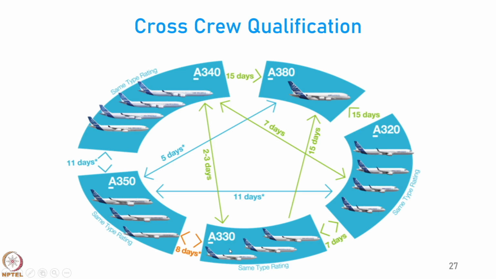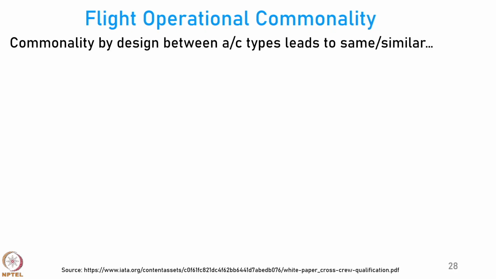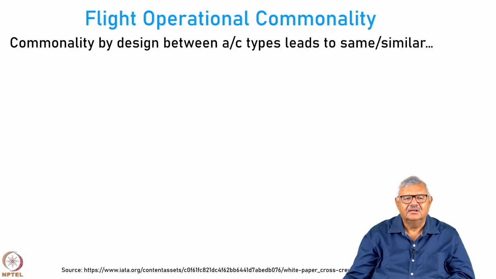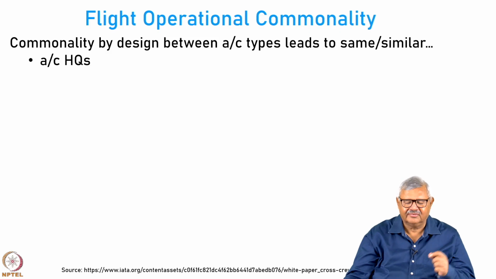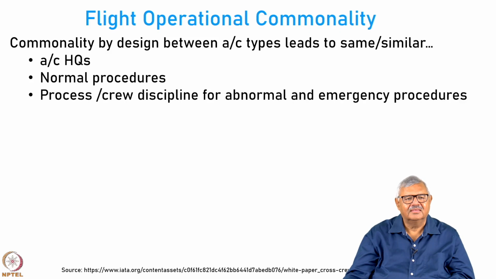These similar numbers, the same numbers for Boeing aircraft are much larger. In many cases it goes up to 1 month. Then there is something called flight operational commonality. Commonality by design between aircraft types leads to same or similar aircraft handling qualities. Normal procedures are very similar. This is the advantage of having commonality.